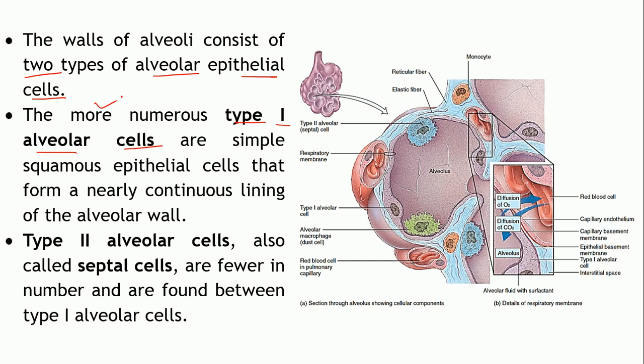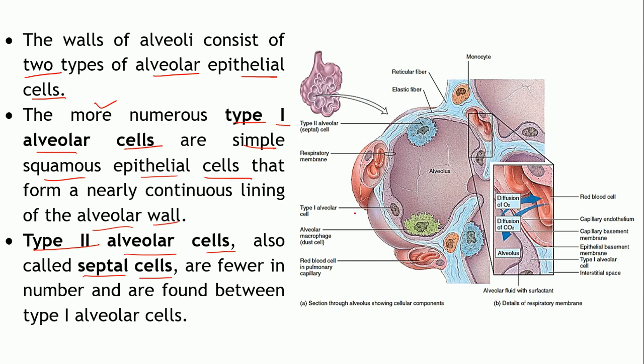These are the simple squamous epithelial cells which form the continuous lining of the alveolar wall. Now the second type of cell is the type 2 alveolar cells. These are also known as the septal cells.